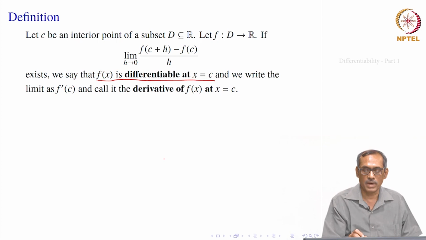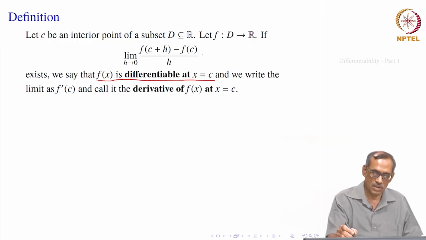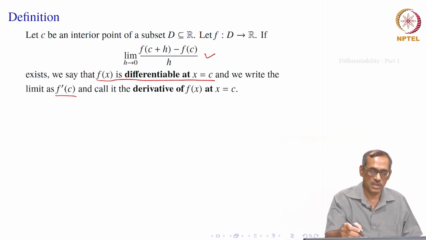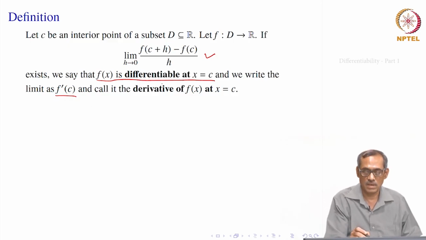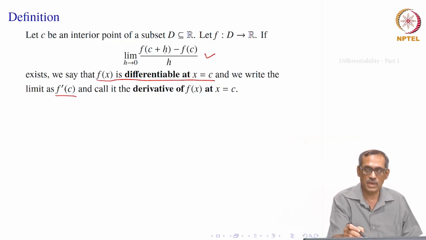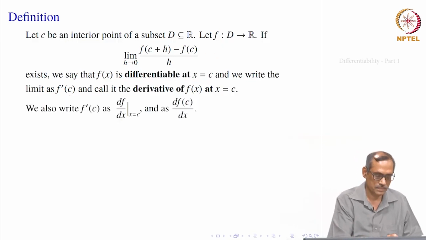If that value is a real number, it exists, then we say that f of x is differentiable at x equal to c, and this limit we will write as f prime c and call it the derivative of f of x at x equal to c. It is implicitly defined: once the limit exists, we say it is differentiable, and once it is differentiable, only then the derivative exists. So, both things are interconnected. That is why we pose it this way: if the limit exists, we call f differentiable, and whatever is the value of that limit is called f prime c, or the derivative of f of x at x equal to c.